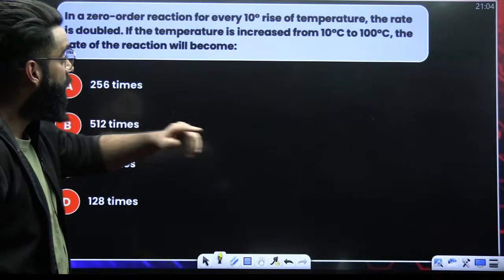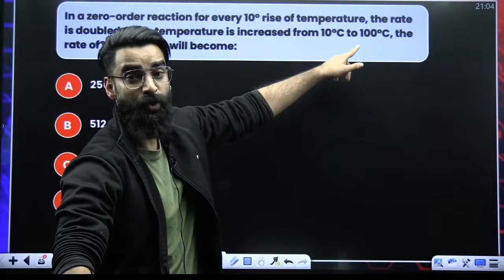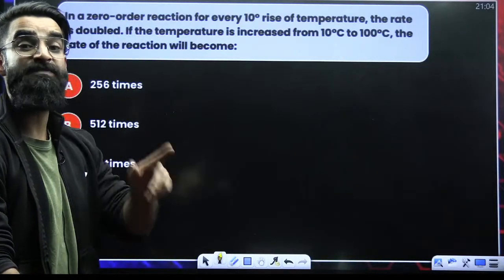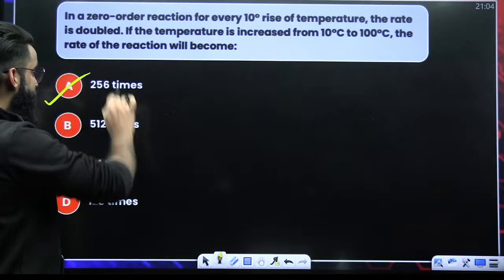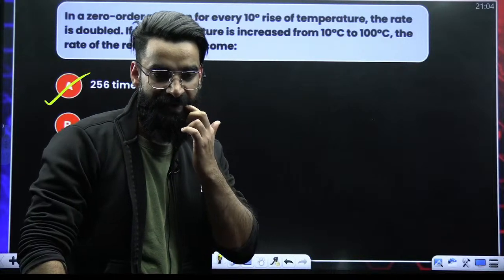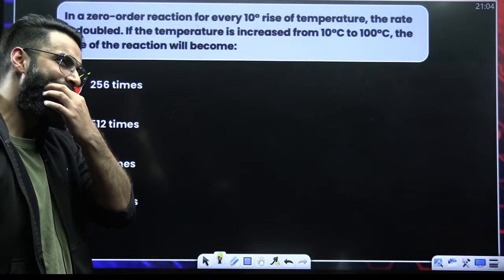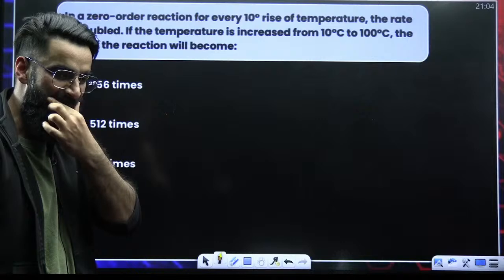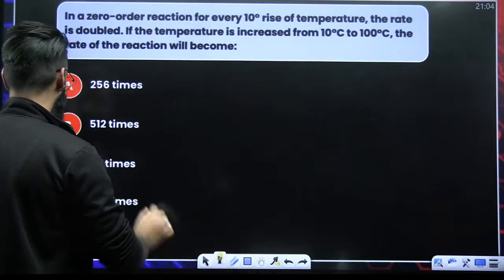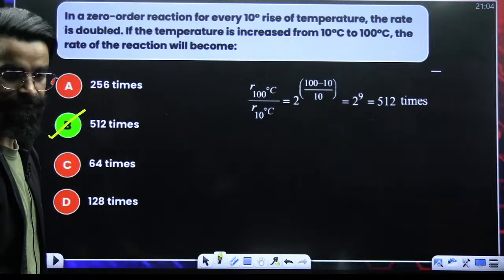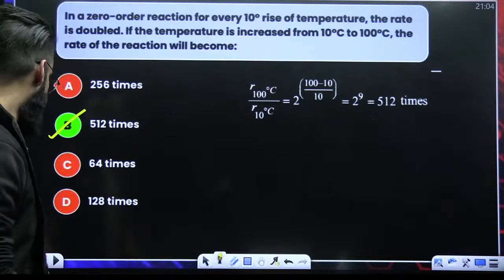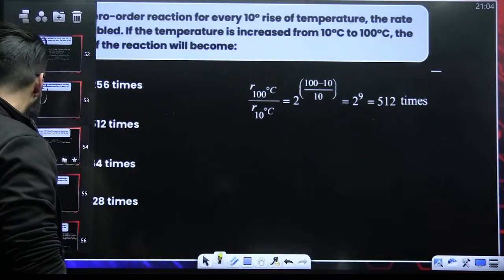We are increasing the temperature from 10 degree to 100 degree. So delta T is how much? 90. 90 by 10 is how much? 9. So 2 raised per 9 times means... 2 raised per 9 is 256 or 512? 512 times. Perfect. So now I'm pretty much sure these sort of questions can also be solved.